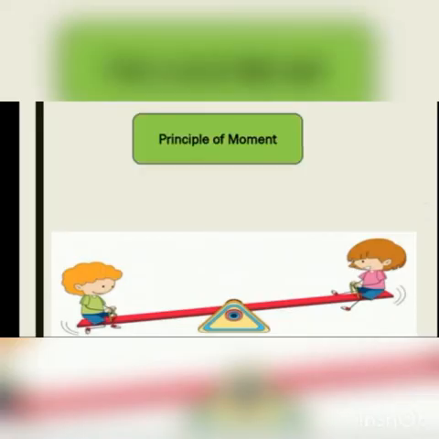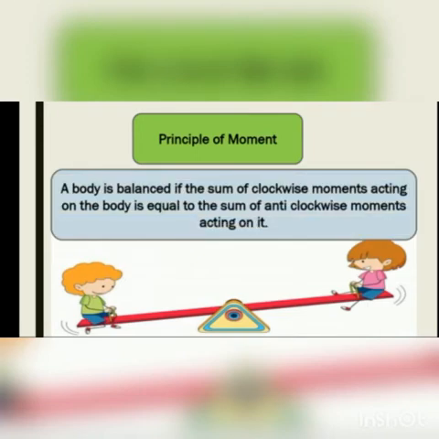Then comes the principle of moments. According to the principle of moments, a body is balanced if the sum of clockwise moments acting on the body is equal to the sum of anti-clockwise moments acting on it. This means that when a body is initially at rest, it does not rotate if the sum of all clockwise moments acting on it is balanced by the sum of all the anti-clockwise moments acting on the body.